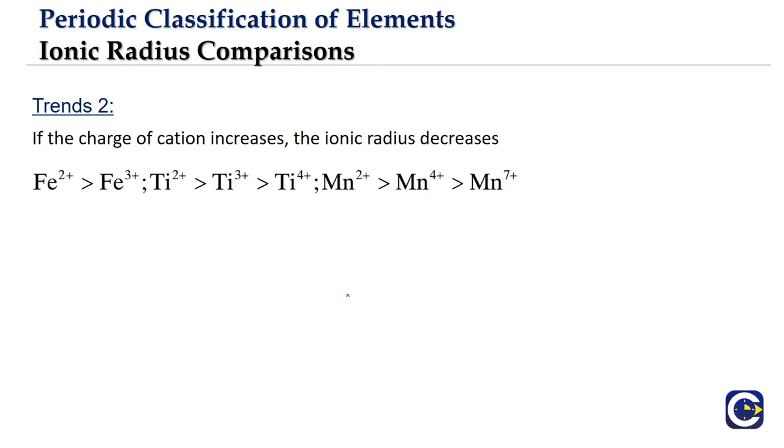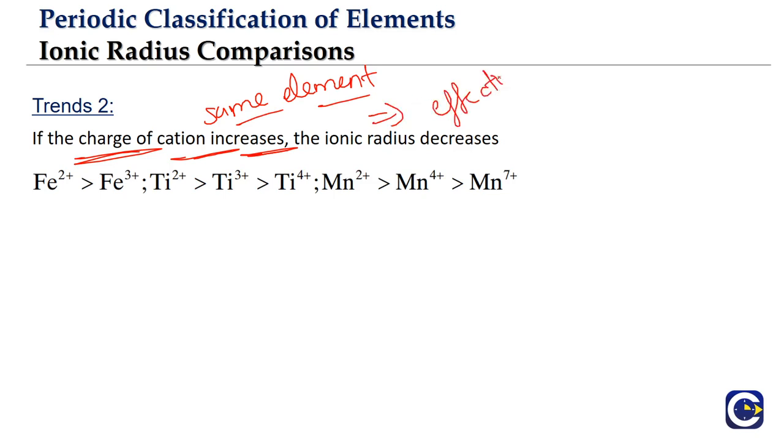The other one that we have talked about is if the charge of the cation is increasing for the same element. So if you talk about the same element, as the charge is increasing, what does it mean? It means that we are losing more electrons. As a result, the effective nuclear charge will be increasing.